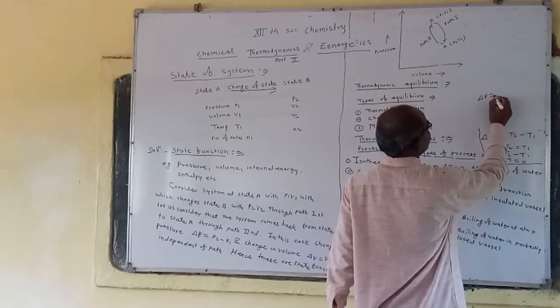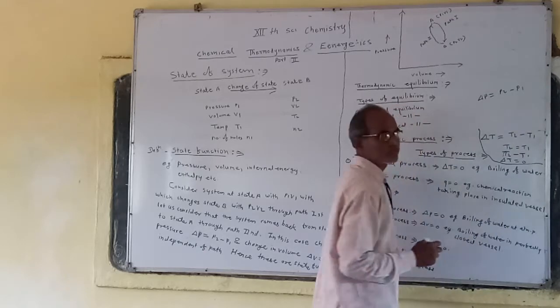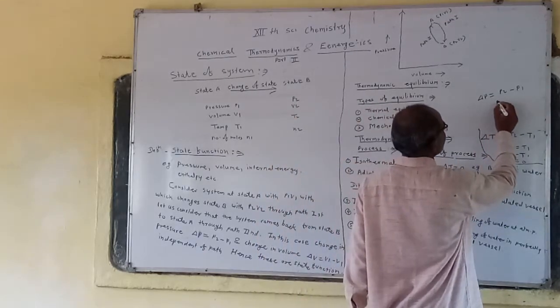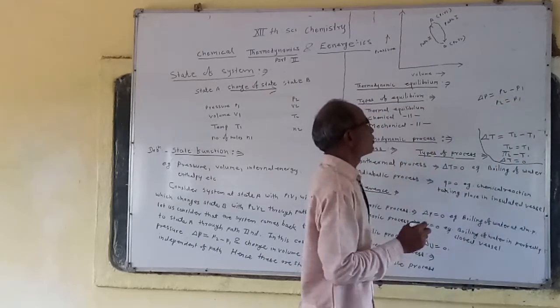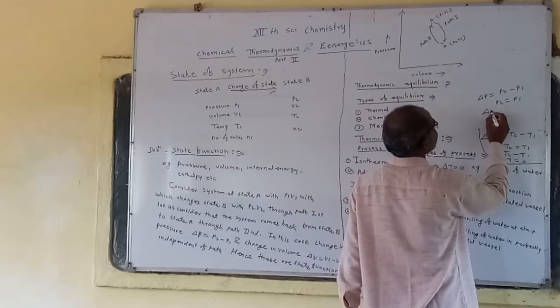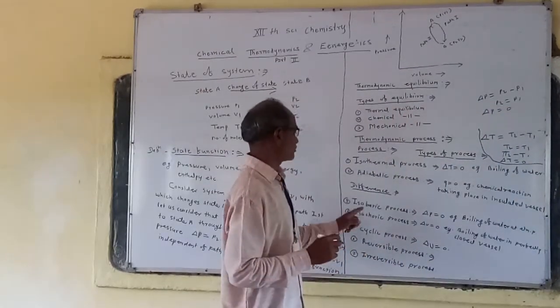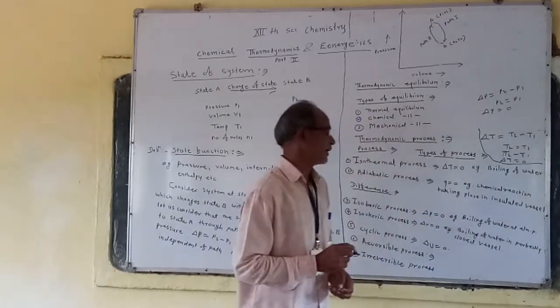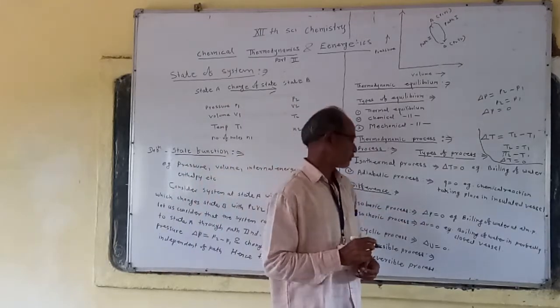So delta P is equal to P2 minus P1, and in the isobaric process P2 is equal to P1. So delta P becomes 0. An example is the boiling of water at atmospheric pressure.